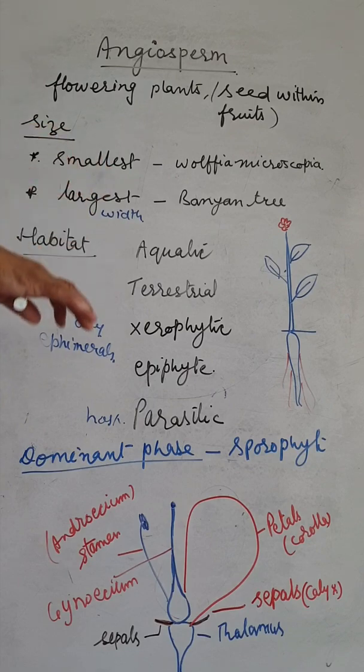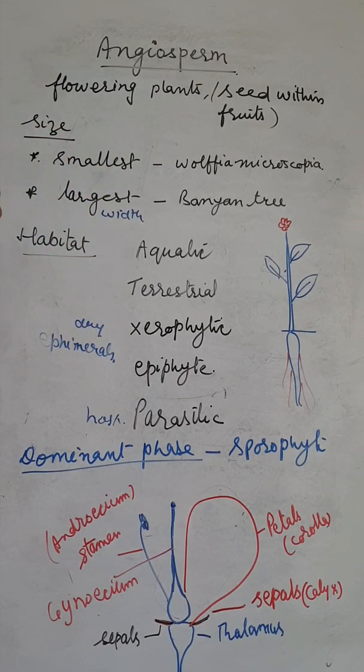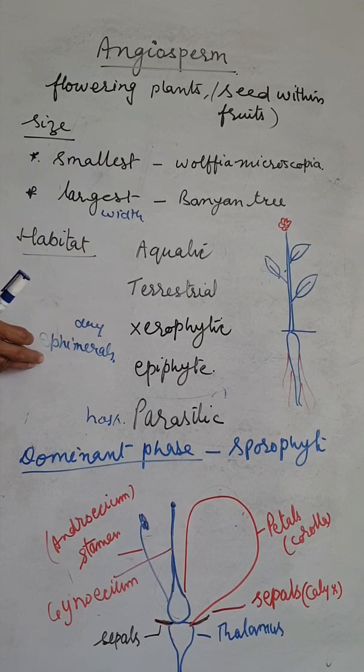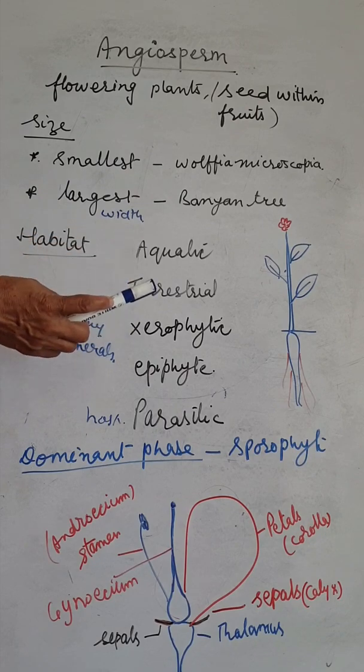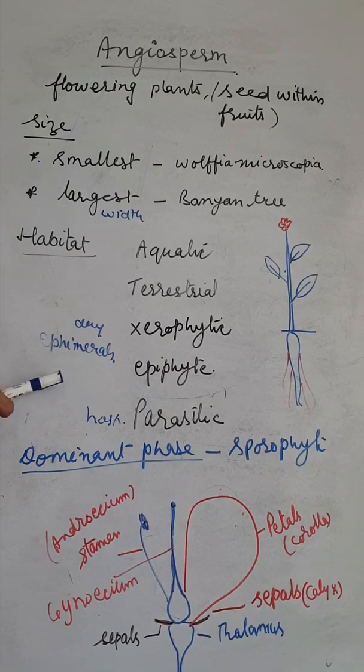And when the rain comes again, they grow again and remain for a few months or years. So according to habitat, there are aquatic, terrestrial, xerophytic, epiphytic, parasitic, and ephemeral plants.